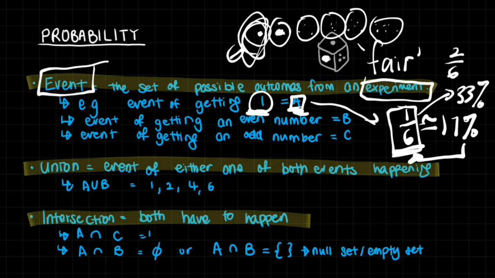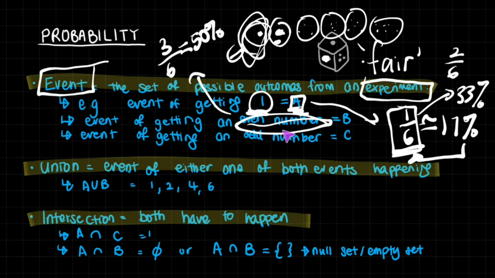What about the event of getting an even number? Even numbers in here are 2, 4, and 6. That is 3 out of 6 possible outcomes, which gives us 3 out of 6, or 50%. This event is denoted as B, and the probability of B happening is 50%.